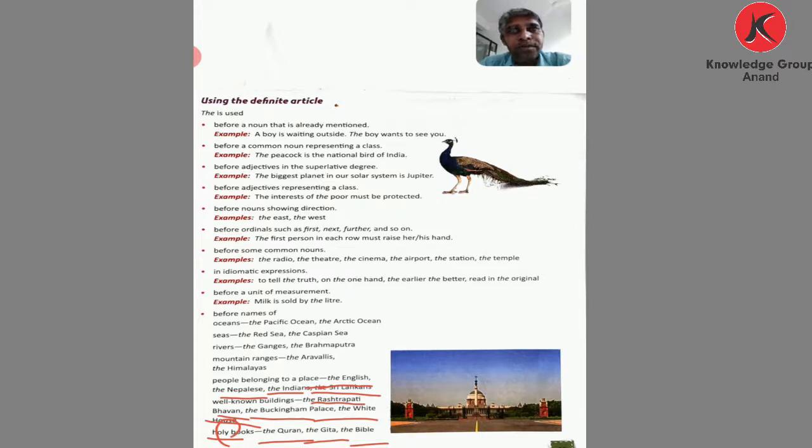So this is the information about the definite articles. Yesterday I already discussed the indefinite articles with you. So it is clear that I have discussed both indefinite and definite articles with you: the indefinite articles yesterday, and the definite articles today.